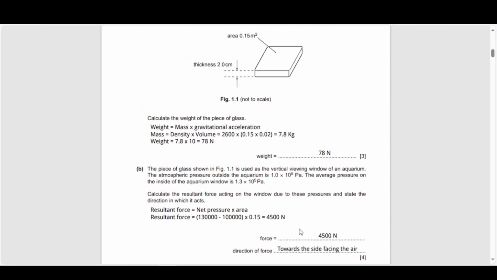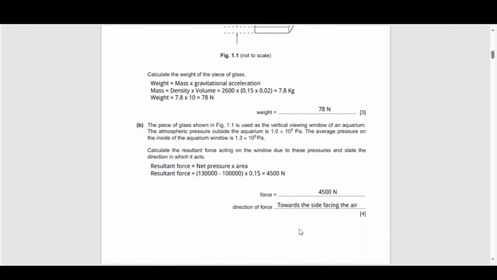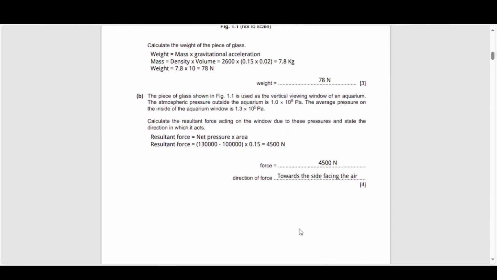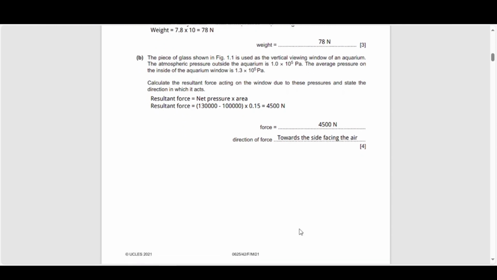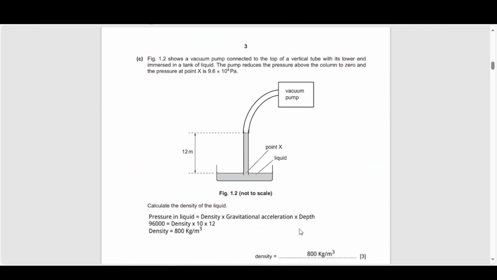So it's an interesting question because, like I said, in most of the questions, you will have the atmospheric pressure and the pressure due to the liquid or the other object act in the same direction. So you would usually have to work in a slightly different way to here, where you have the atmosphere and the pressure due to the liquid in the aquarium act in opposite directions. So just an interesting question there.